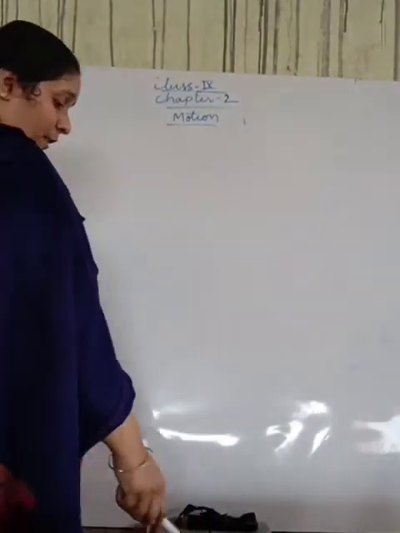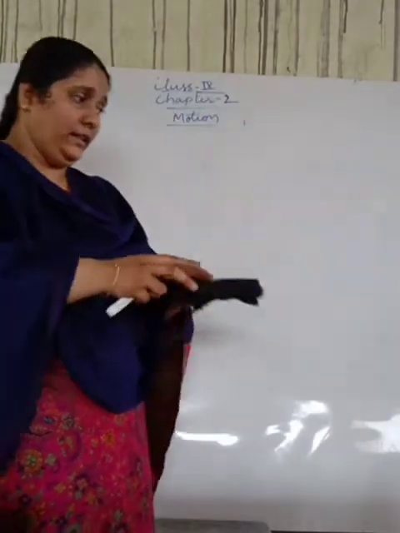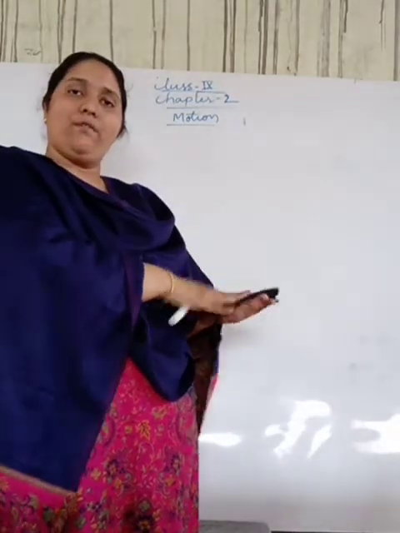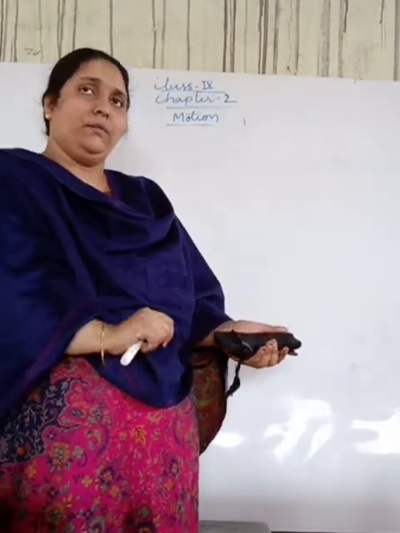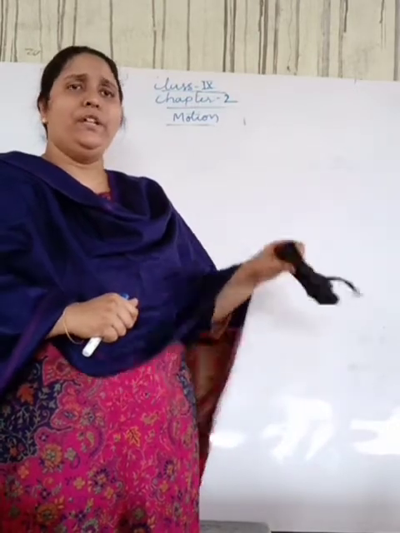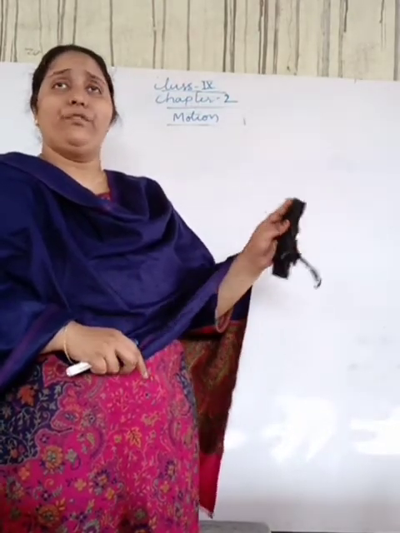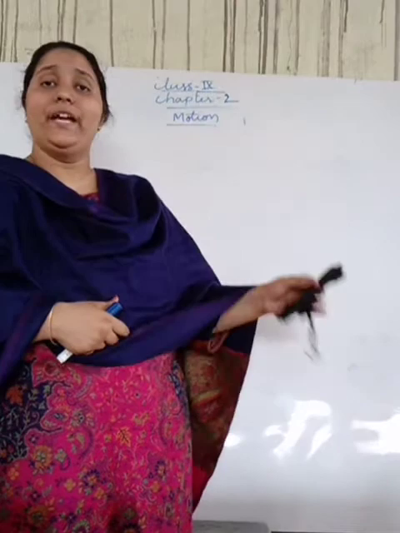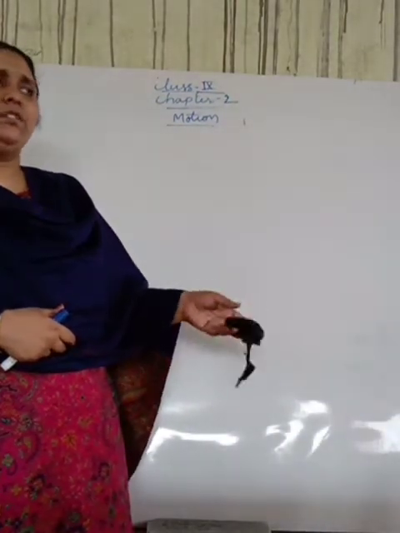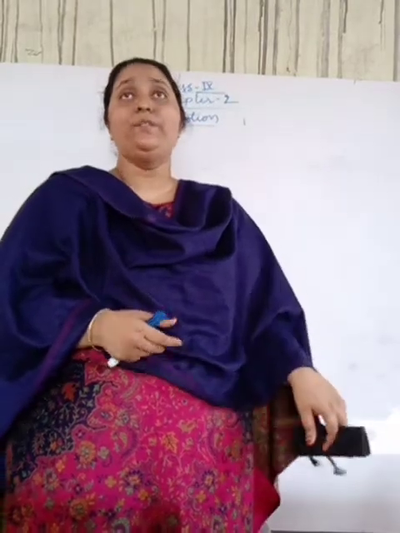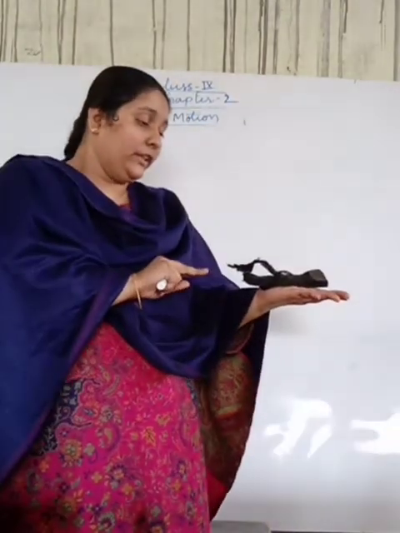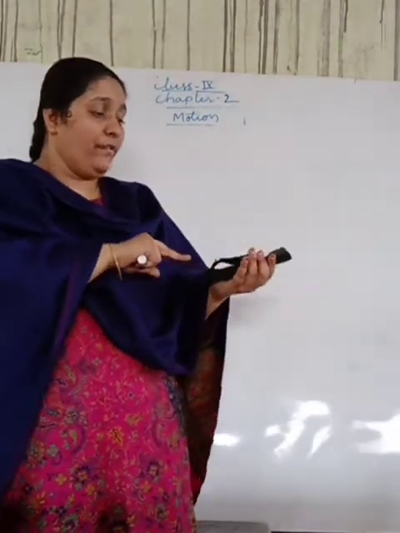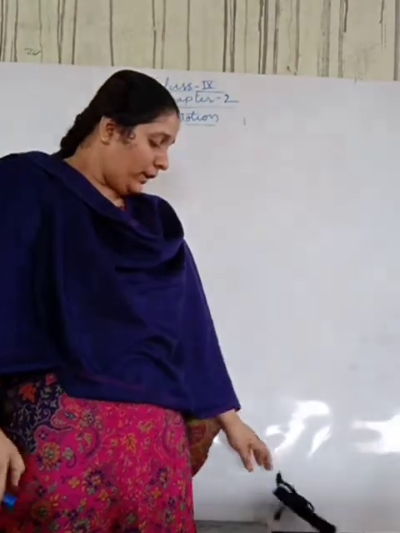Students, suppose I am applying some force on this body. I say that 10 Newton of force is applied on this particular body, but I didn't specify in which direction. Only 10 Newton force applied means I am specifying only its magnitude. If we are not specifying the direction, then that quantity is scalar. If I apply the force in this particular direction, on the west side, and I specify the direction, then it will be a vector quantity.